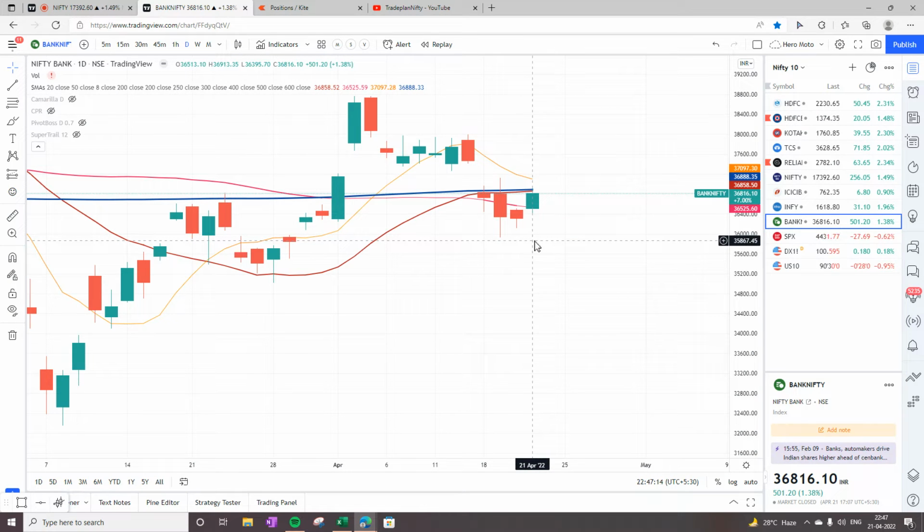So definitely global markets are weak. Indian key indicators like HDFC Bank, Bank Nifty, and Reliance: Reliance is positive, but Bank Nifty and HDFC Bank are showing some sign of reversal, but technically still weak. So with that in mind, let's have a look at Nifty.